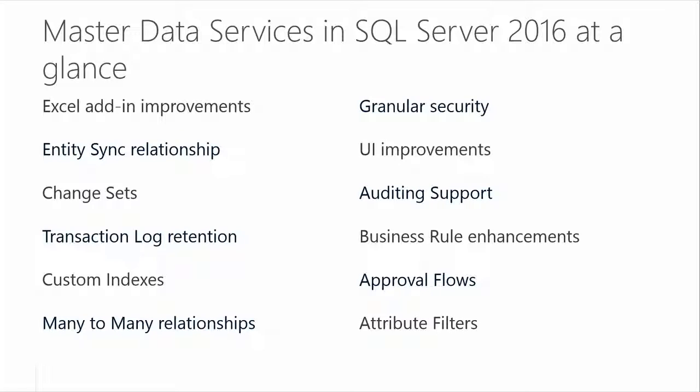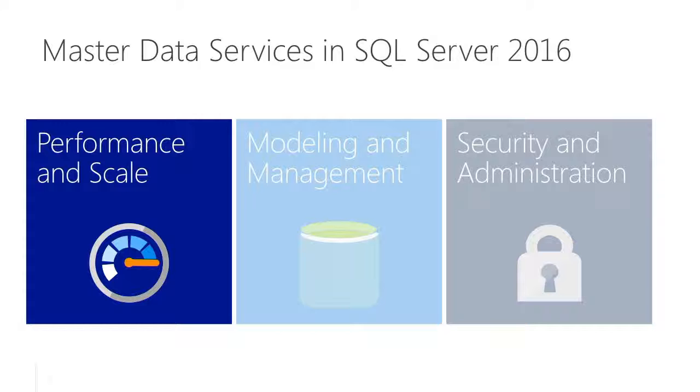We have introduced new features such as the ability to create entity sync relationships, the ability to do transaction log maintenance, the ability to create many-to-many relationships, granular security support, the ability to save audit logs, and the ability to do data governance using approval flows. These are a few of the capabilities. The capabilities in SQL Server 2016 for Master Data Services can be bucketized into three themes.